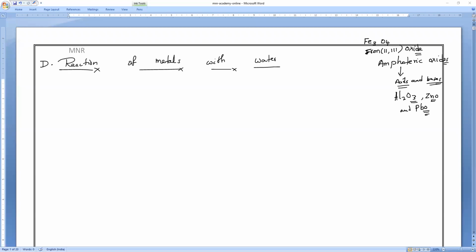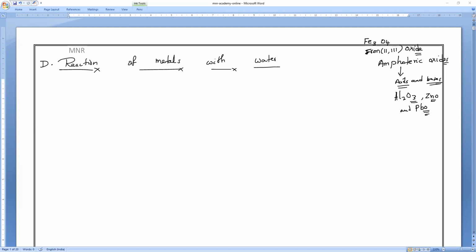Iron filings or iron powder burn very vigorously, meaning very wildly, with more fire, when sprinkled in the flame of the burner. If you directly sprinkle the iron filings, they will burn very vigorously in the flame.